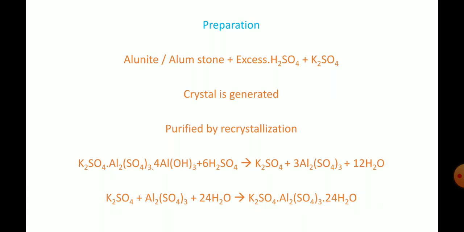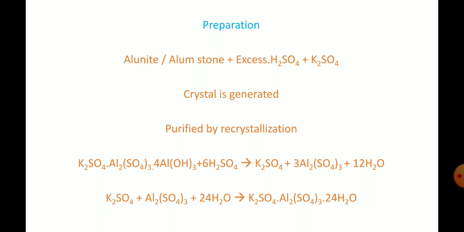We are going to see how alums are prepared. Only we are going to discuss the preparation of potash alum. What is the formula of potash alum? K2SO4 Al2(SO4)3 24H2O is the formula of potash alum. And it can be prepared from alunite, or alum stone. It is prepared from where? It is prepared from alunite or alum stone.